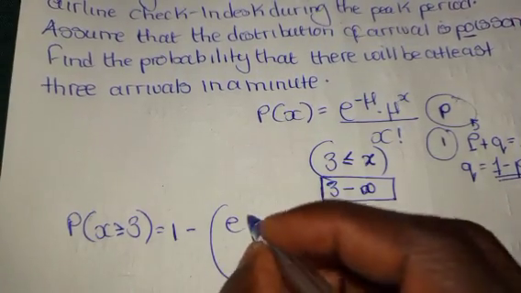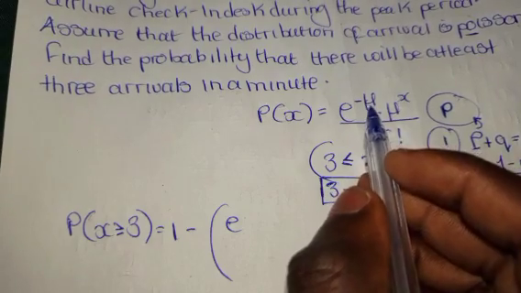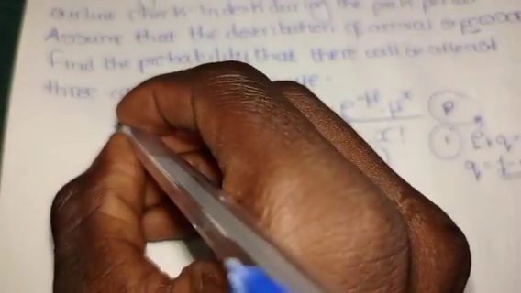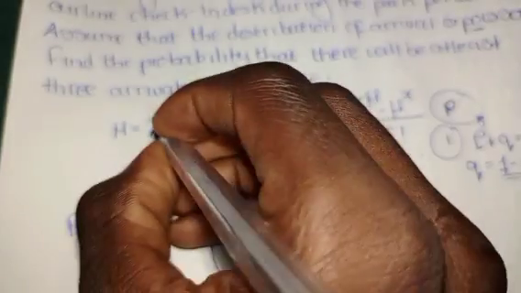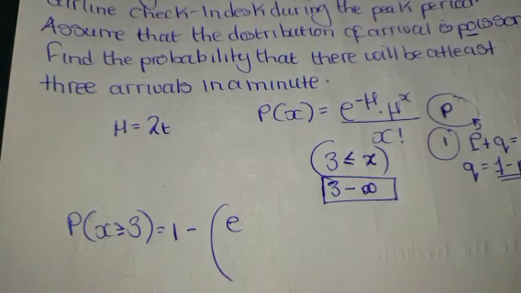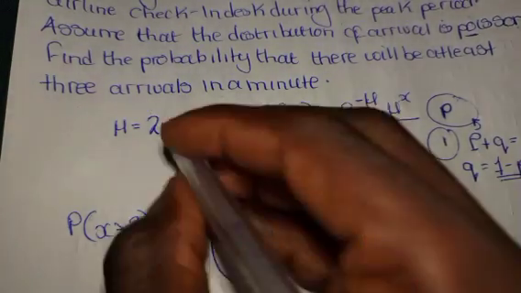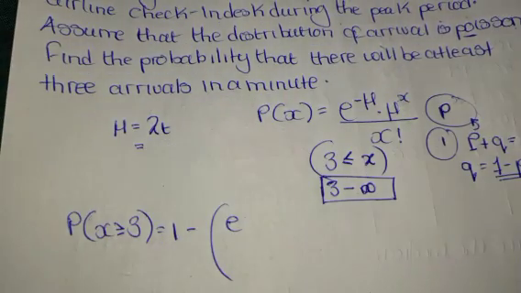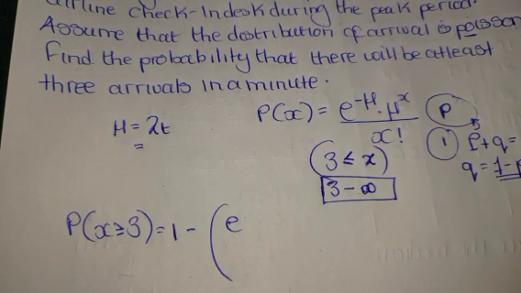So the exponent, this mu, is for you to find. So mu is equal to lambda times time. Remember what we discussed in our previous video under Poisson and binomial. So remember there is what is referred to as Poisson with binomial limits.